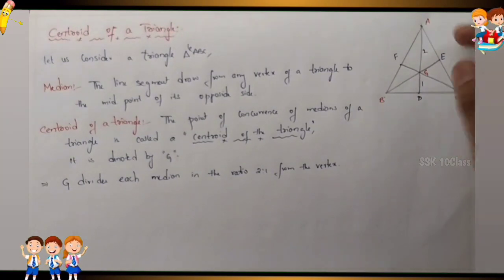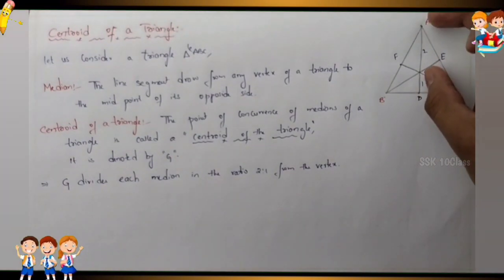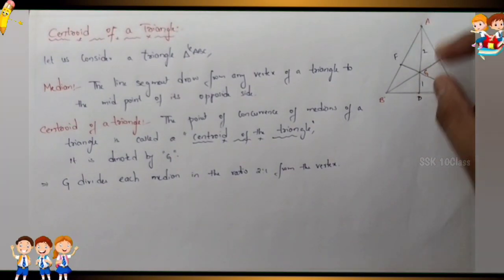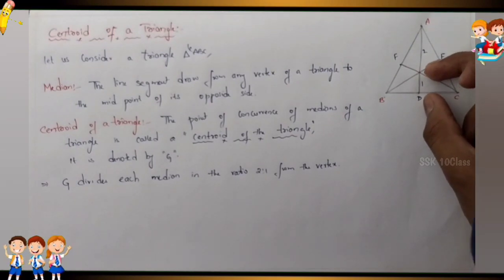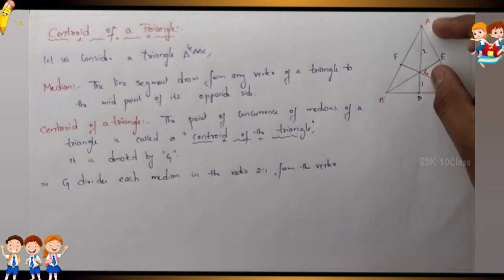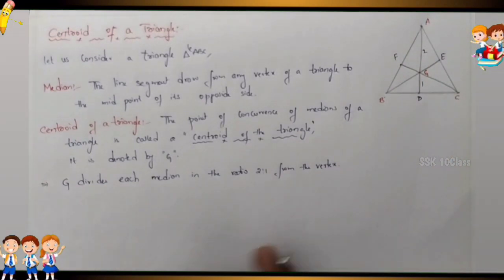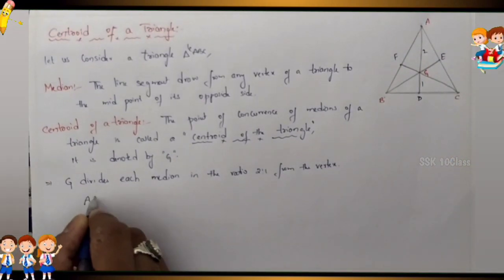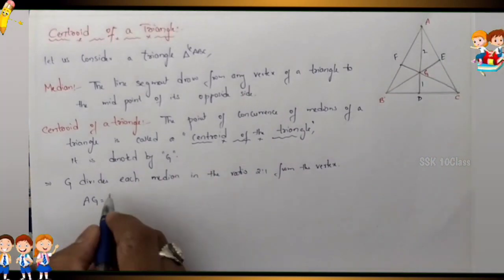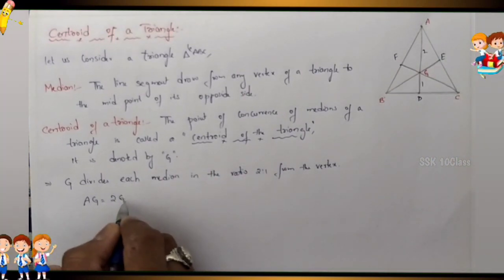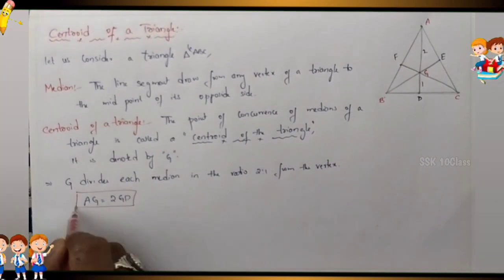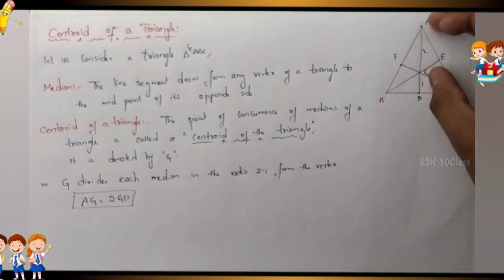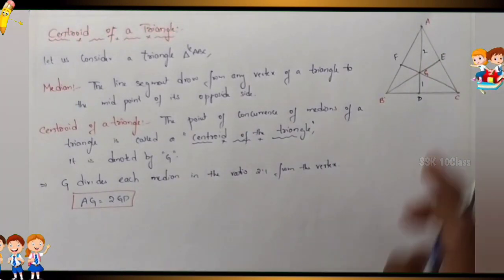If you observe, children, here AG is twice GD, or GD is half of AG. That is simple. You can write AG equals 2 times GD. So we'll get 2:1.